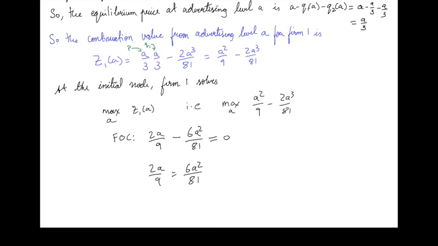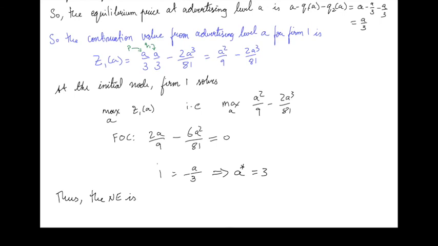We can divide both sides by A, and we get rid of the A on the left side, and we get rid of the square on the right side. We can multiply both sides by 9. We can divide both sides by 2. And then we can cancel the 3 here. So A over 3 equals 1, which means that A has to equal 3 at the optimum.